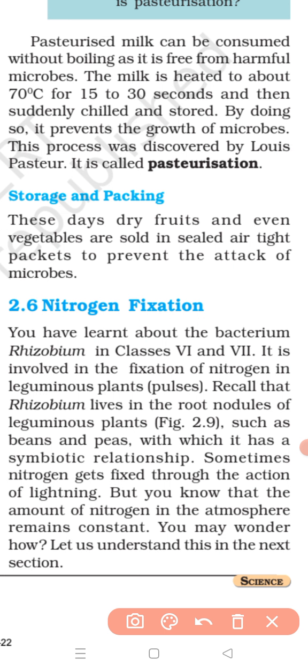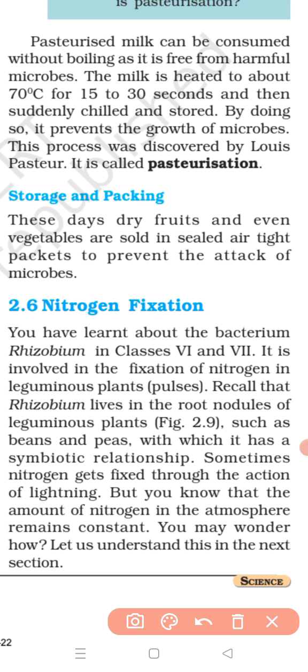Next, the second one is by blue-green algae. By blue-green algae also, nitrogen gas can be converted into nitrogen compounds. And one more is there, by lightning. By lightning also, nitrogen gas can be converted into nitrogen compounds.